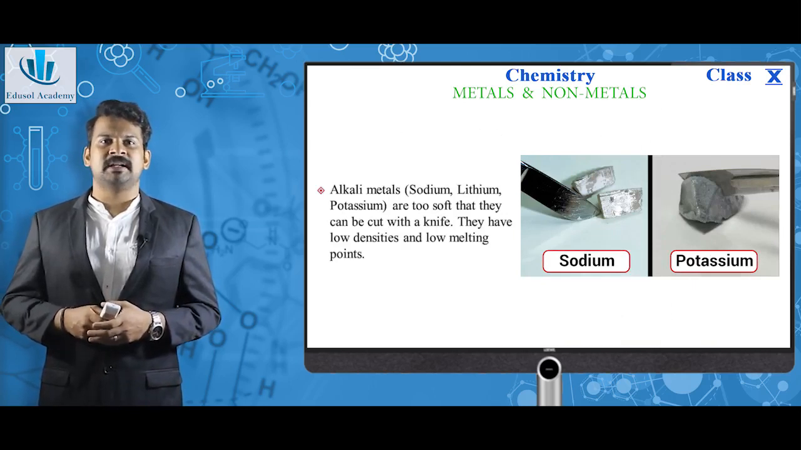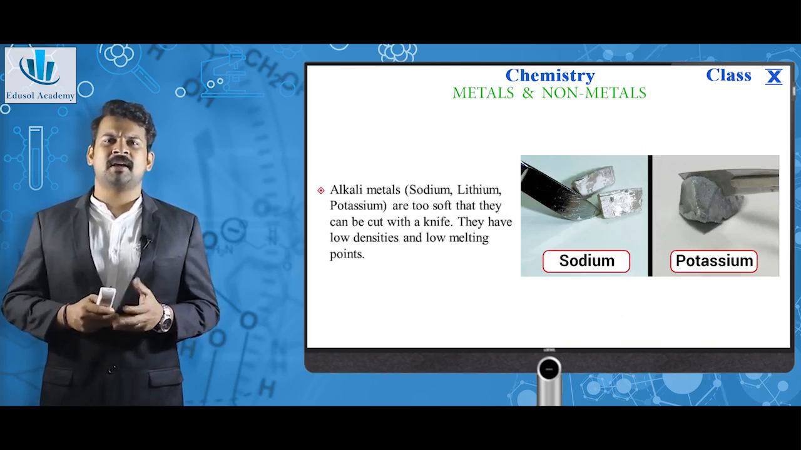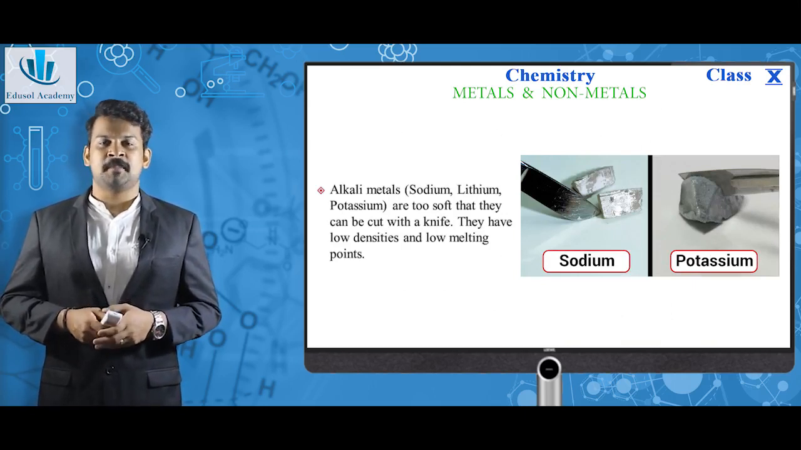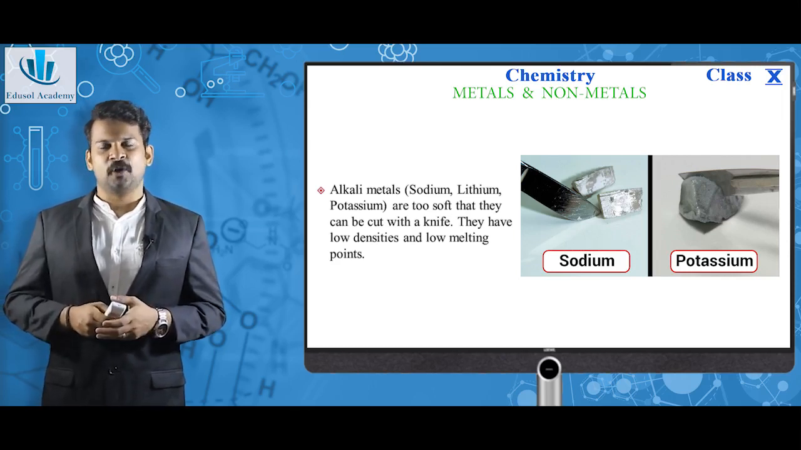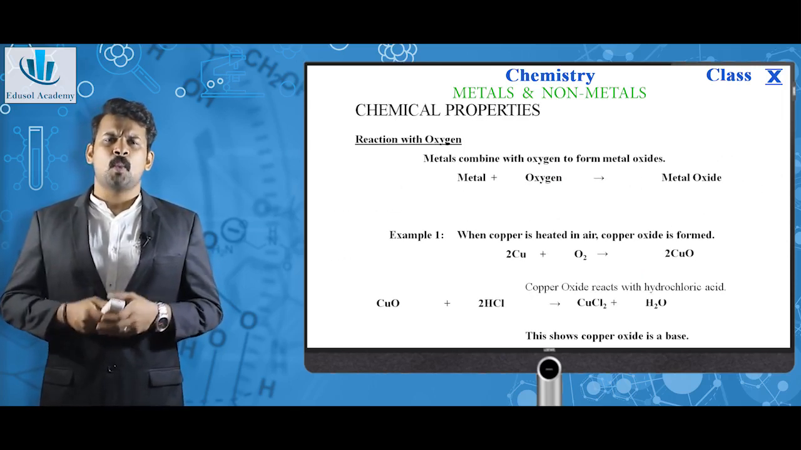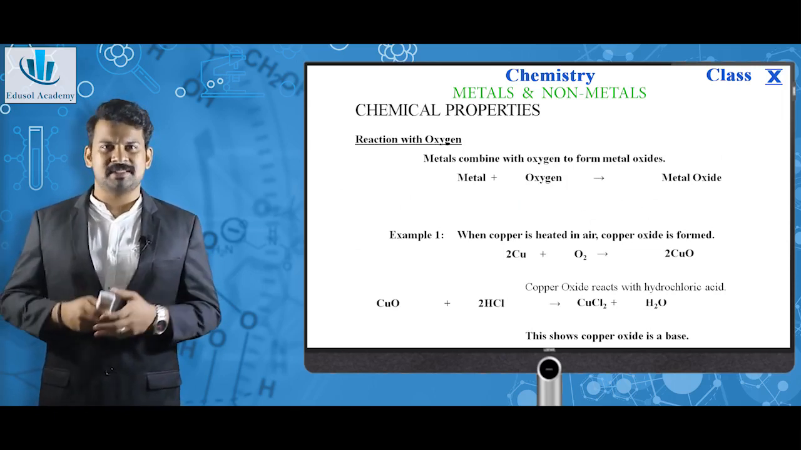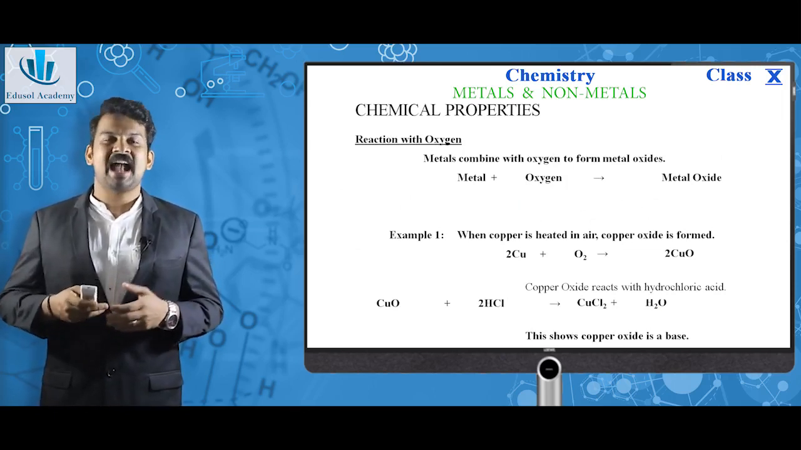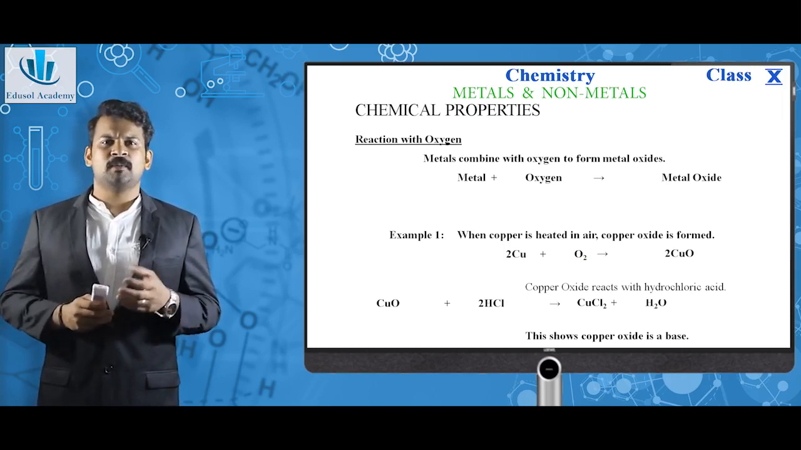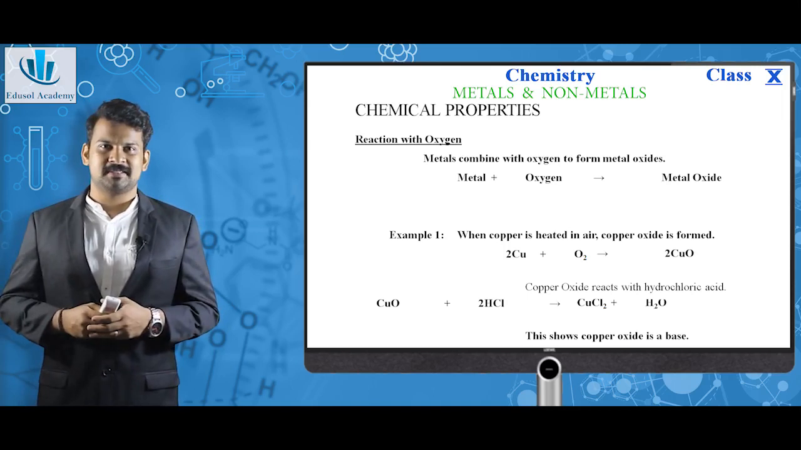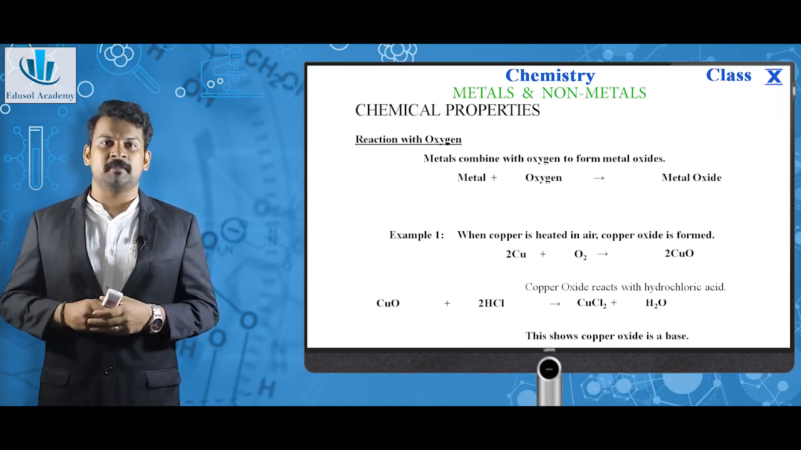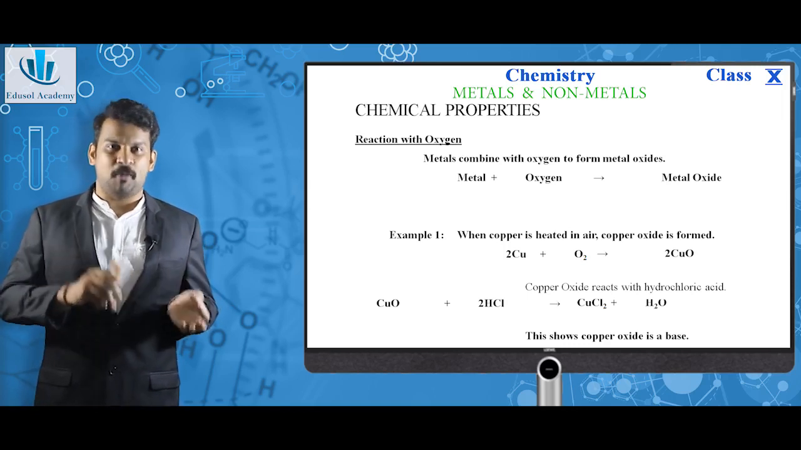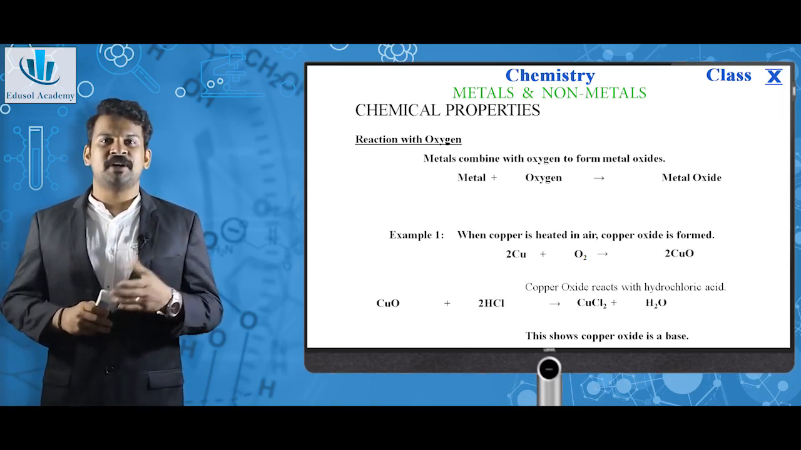Alkali metals like sodium, lithium, potassium are so soft that they can be cut with a knife. We studied metals are hard. This is another exception. They have low densities and low melting points. So, what do these exceptions mean? This means that the main difference between a metal and a non-metal cannot be explained only with the typical aspects of physical properties. So, certain properties, which means chemical properties, must also be included to explain the difference between a metal and a non-metal. So, next we can go for chemical properties.